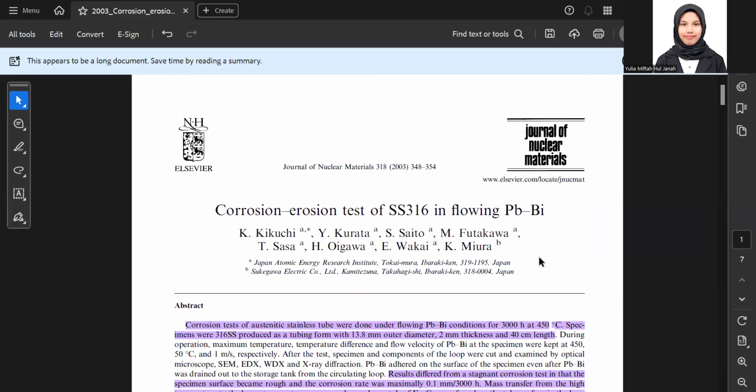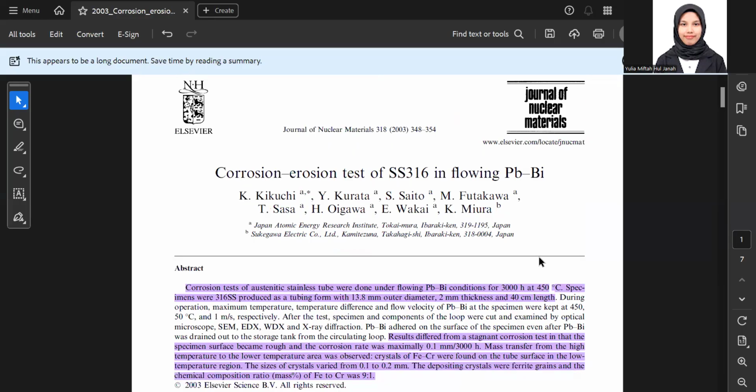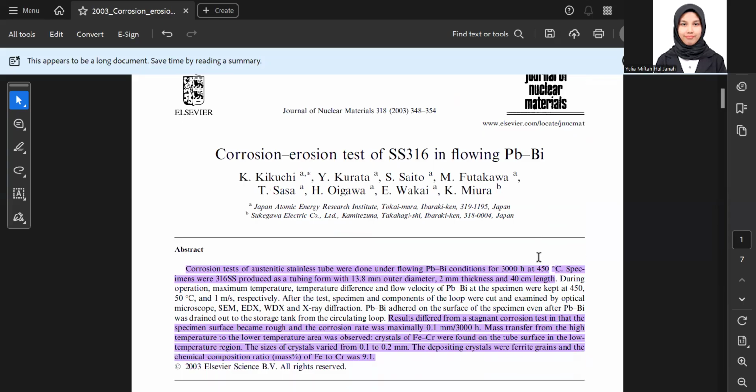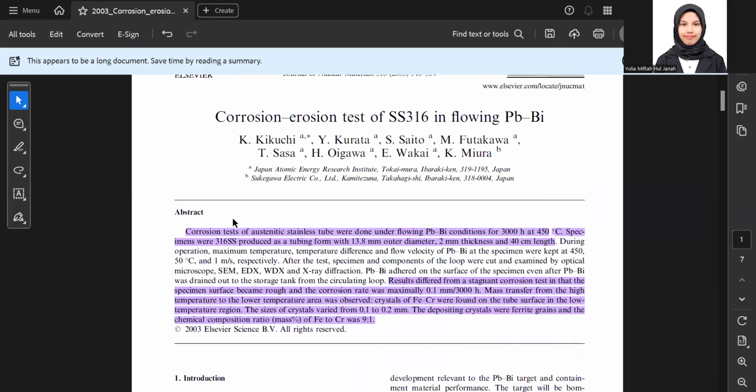I want to review a paper about corrosion test of 316 stainless steel in flowing PBI. So in the abstract, we can see the corrosion test of stainless steel tube was done under flowing PBI condition for 3000 hours at 450 degrees C.